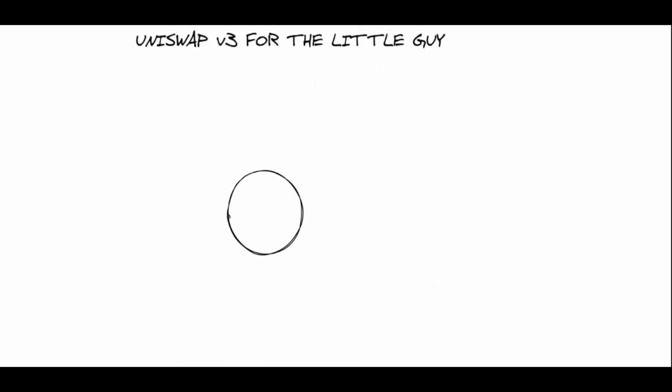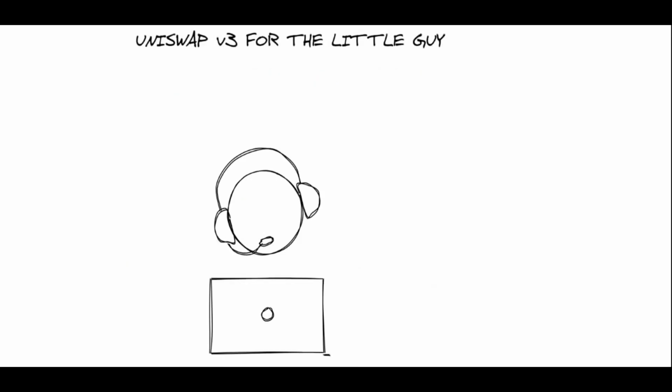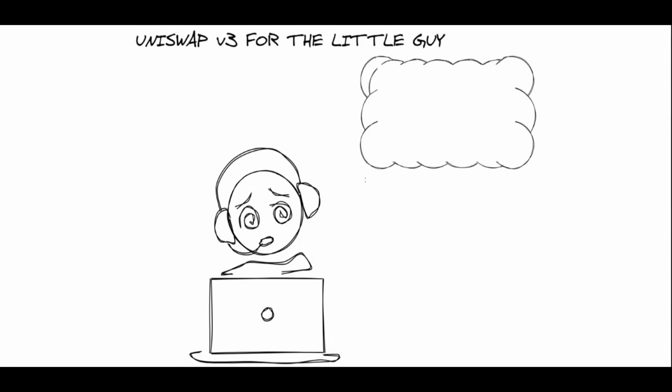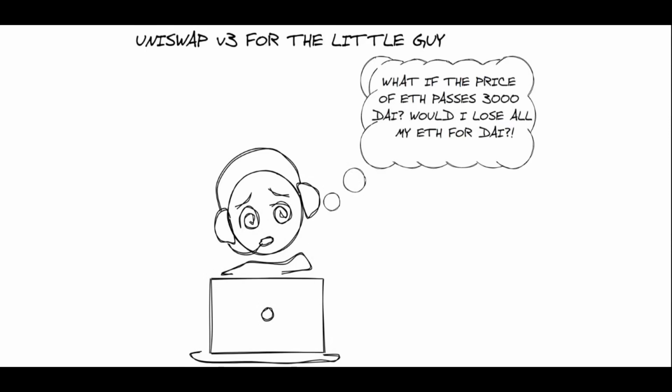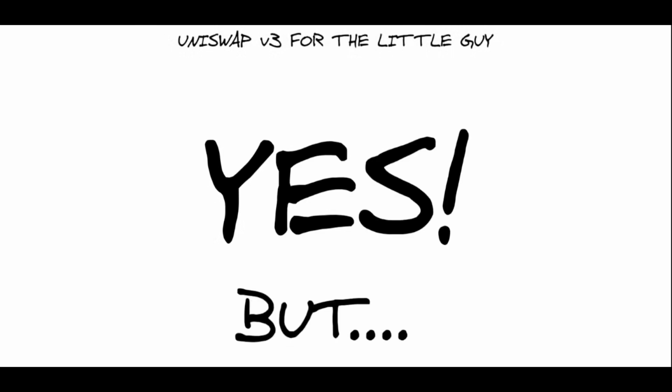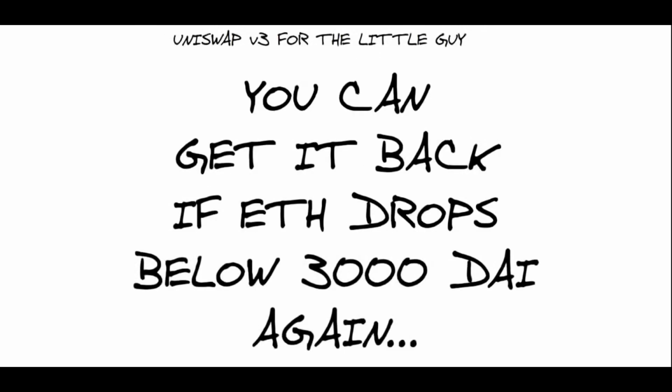So that's cool, but if you're like many people, you may be asking yourself, well, what if the price of Ethereum rises above my price range? If it goes above 3,000 DAI in this example, will I lose all my Ethereum? And the answer is yes, but you can get it back if the value of Ethereum drops below 3,000 DAI again.